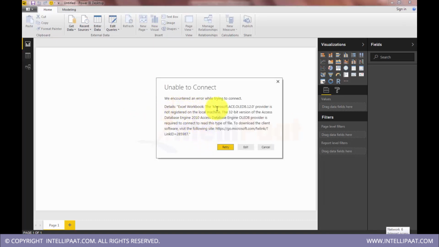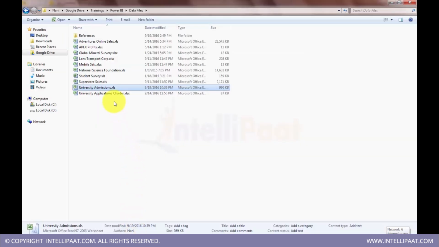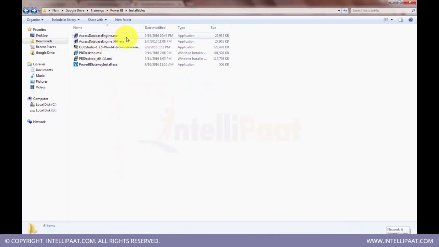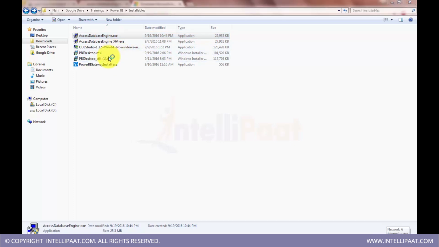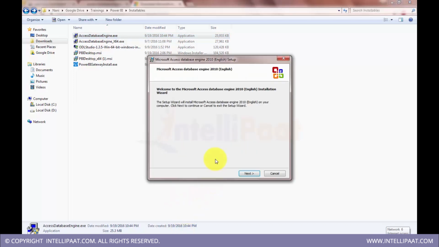Oh, there is a problem here. What happens when you're trying to access files which are prior to the 2007 release, which have an XLS extension, is that we need special drivers for that. There I go, so now I got the 32-bit access drivers, so I'll install them. Power BI also comes in two versions, 64-bit and 32-bit, and based on the operating system we will install the 32-bit or 64-bit.